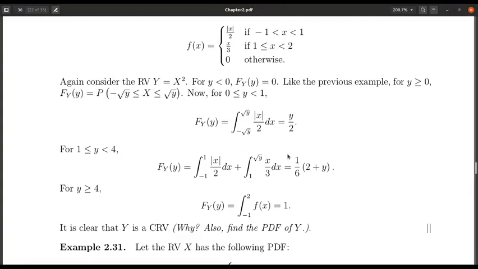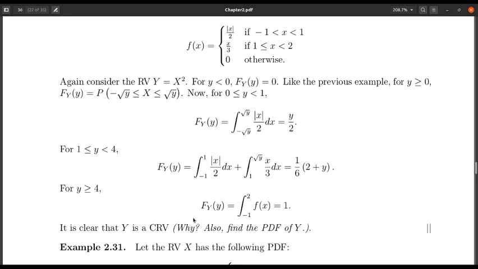So now we have this, and you can do this integration very easily, and you will get the probability of this quantity when y lies between these two values. Similarly, when y is greater than or equal to 4, the same approach applies: you need to integrate over the range -1 to 2, and that becomes 1, because this is the density function.